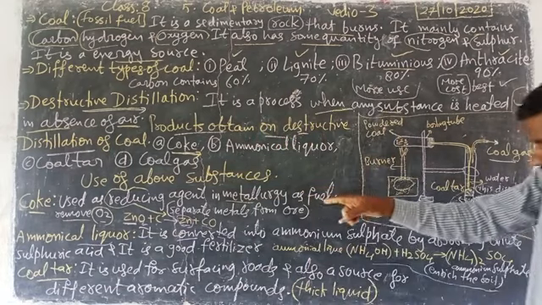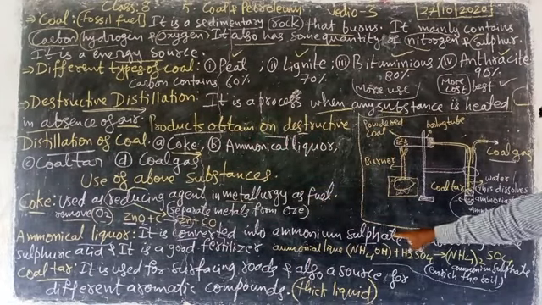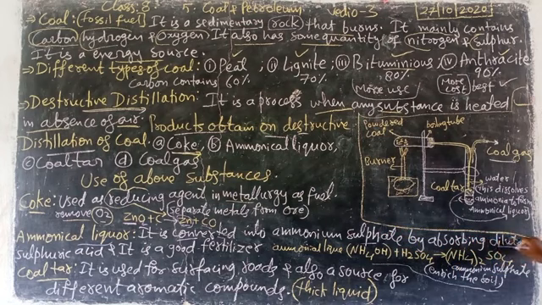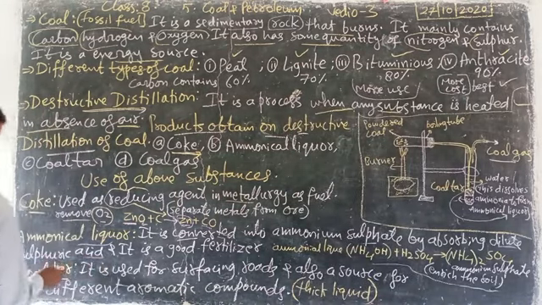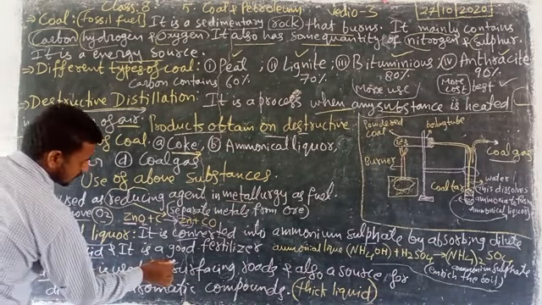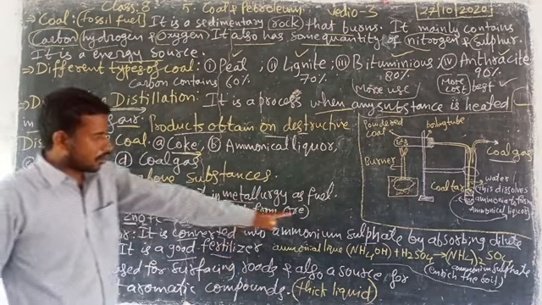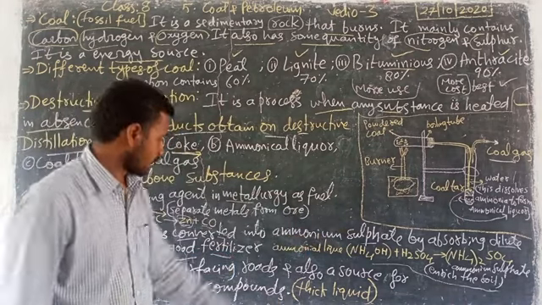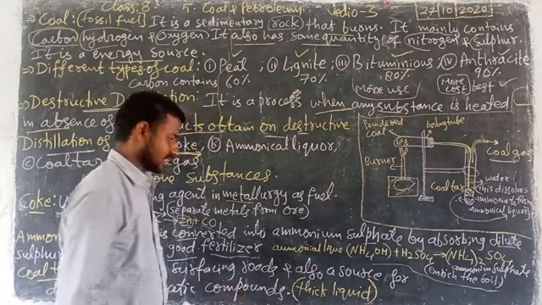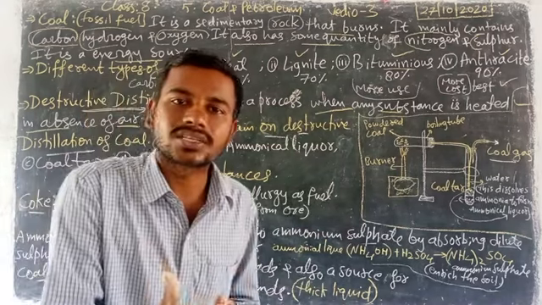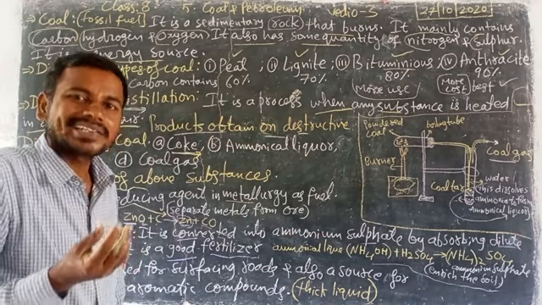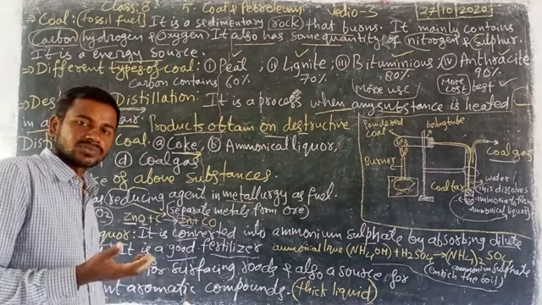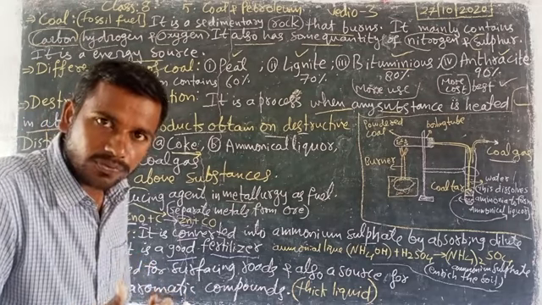That ammonical liquor converts into ammonium sulfate by absorbing dilute sulfuric acid, and it is a good fertilizer. Ammonium sulfate is a good fertilizer which enriches soil.